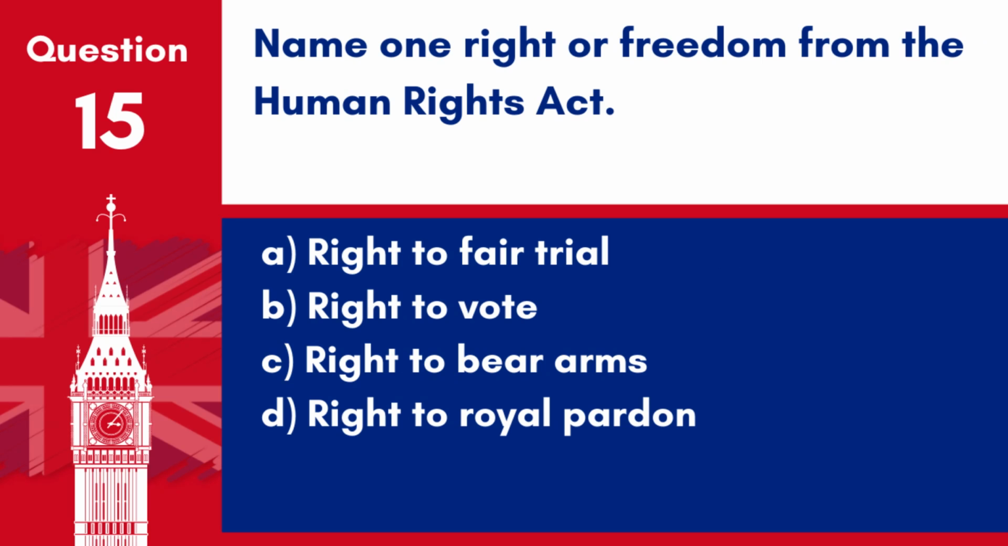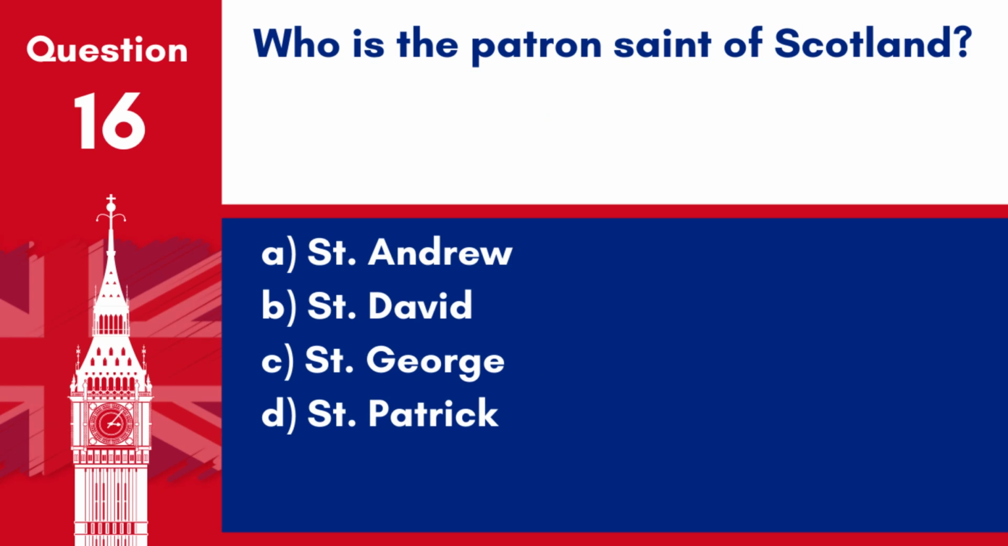Question 15. Name one right or freedom from the Human Rights Act. A. Right to fair trial. B. Right to vote. C. Right to bear arms. D. Right to royal pardon. Answer: A. Right to fair trial. The Human Rights Act incorporates the European Convention on Human Rights into UK law, including the right to a fair trial.